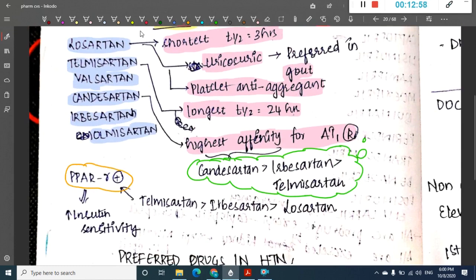Then we have the next group, which are called PPAR gamma activators. These ARBs also have PPAR gamma action. Telmisartan has the highest action, followed by irbesartan, followed by losartan. Okay, so these also have PPAR gamma action. These are very important, you should remember these lines.